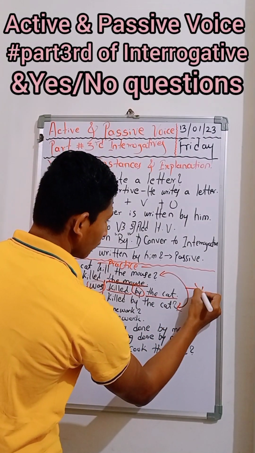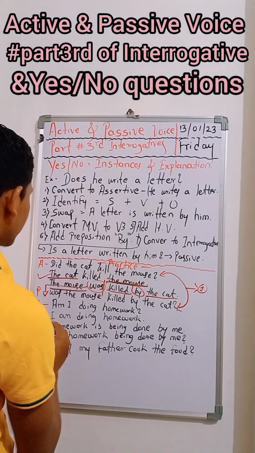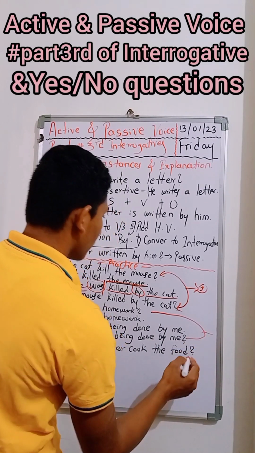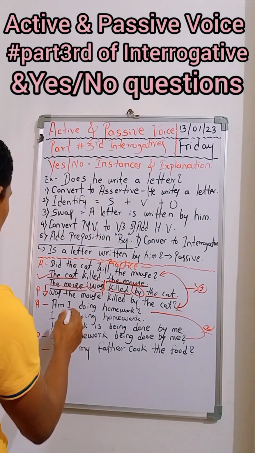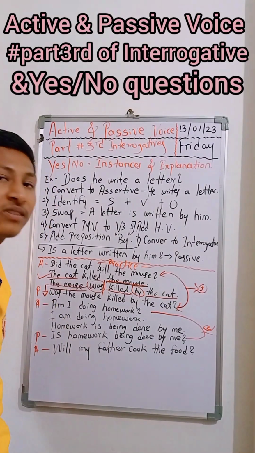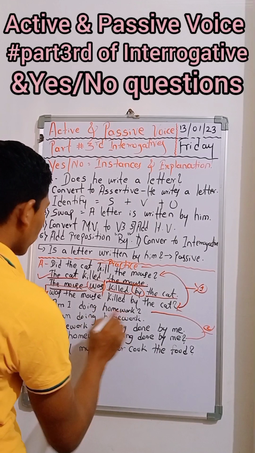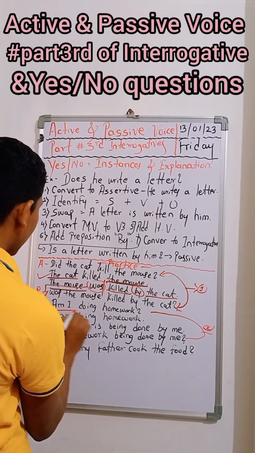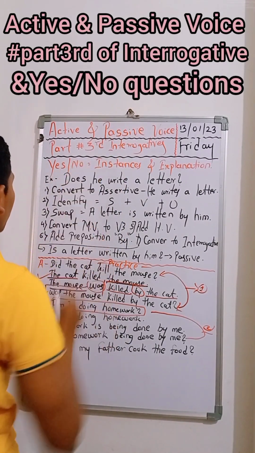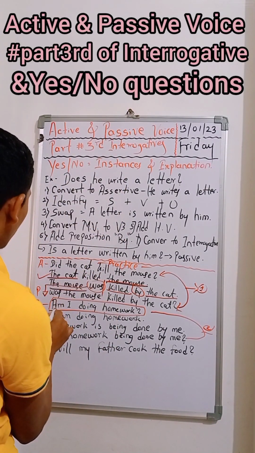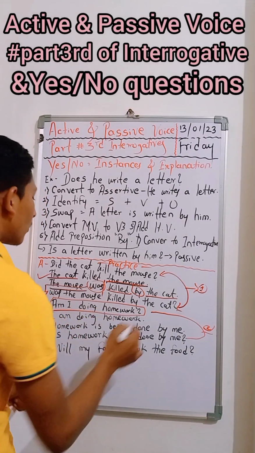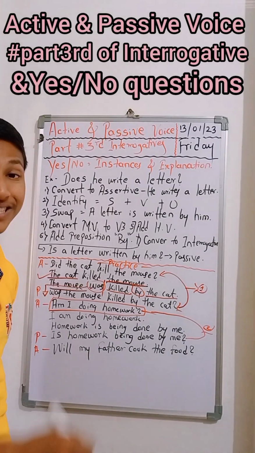Okay, this one became the first instance, and the second instance I have given here, and that also we will see. This one example we will see, and the third example we will solve on our own. "Am I doing homework?" This is the example. This is the active voice. This is again the interrogative form, a yes/no type of question. So it starts from an auxiliary or helping verb: "Am I doing homework?" Now this is in the continuous tense, present continuous.